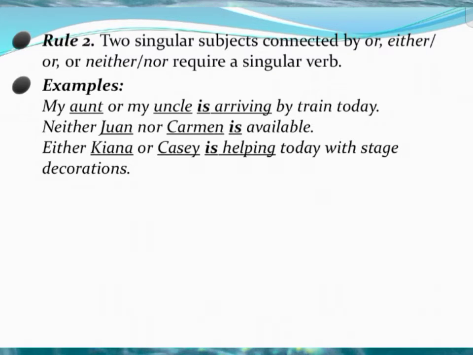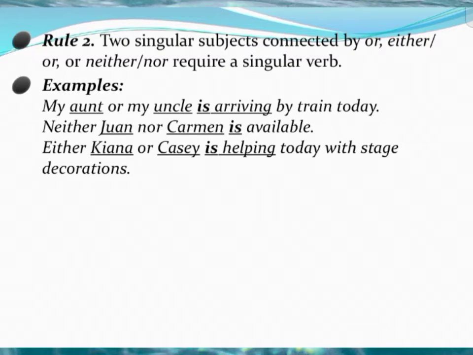Two singular subjects connected by or, either or, or neither nor require a singular verb. Because these are common words we use in most of our conversations, like or, either or, neither nor. Example: my aunt or my uncle is arriving by train today. Neither John nor Carmen is available. Either Kiana or Cassie is helping today with the stage decorations. So these are the examples given for the rule number 2.